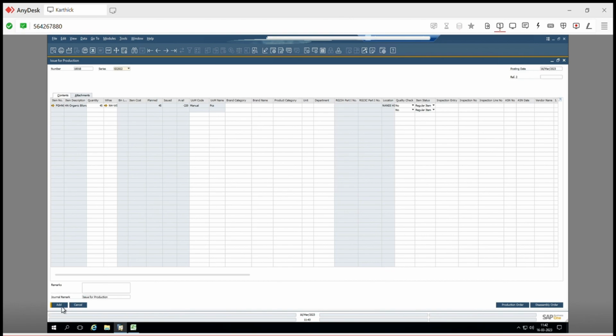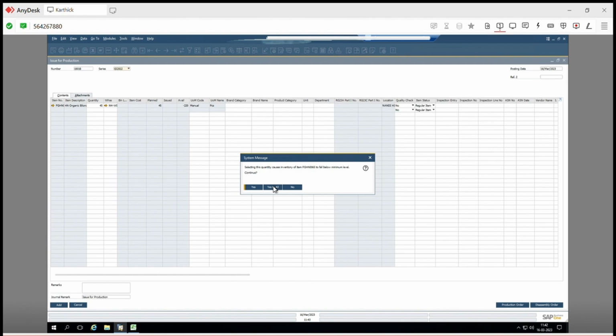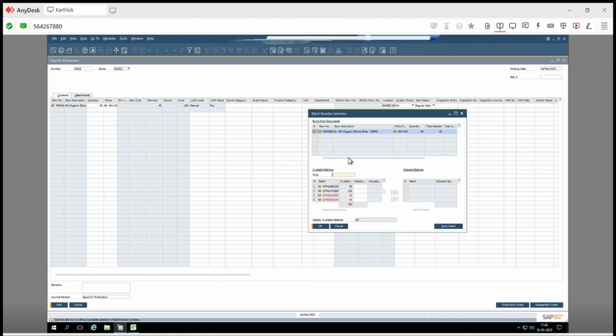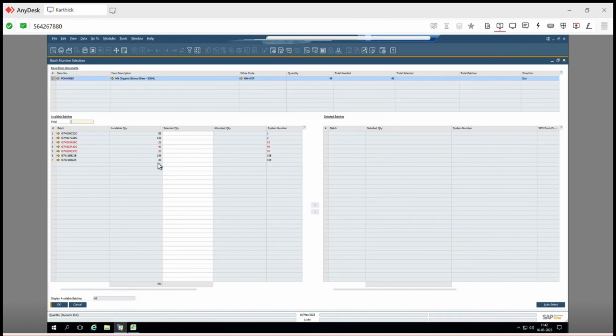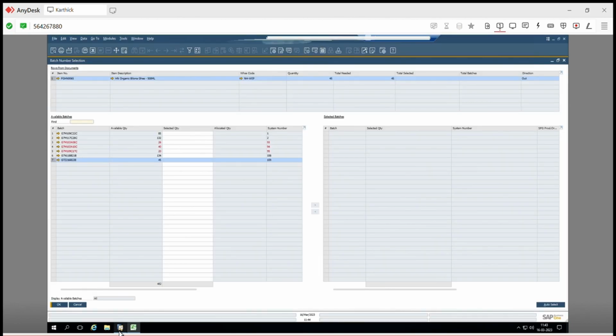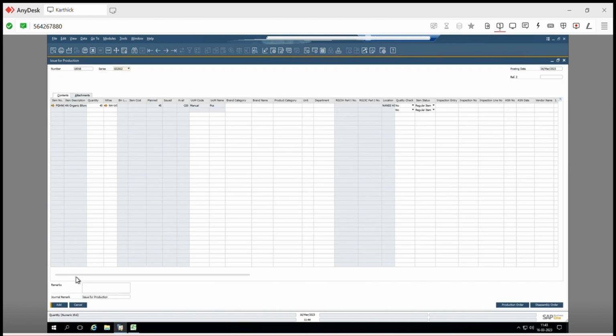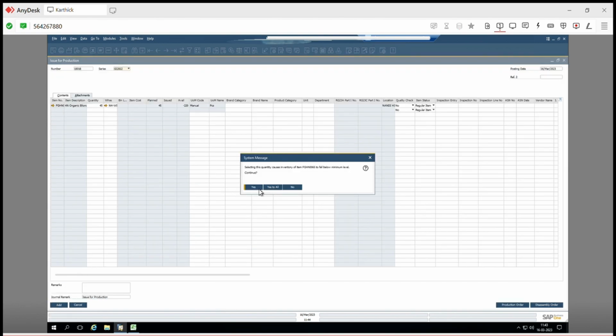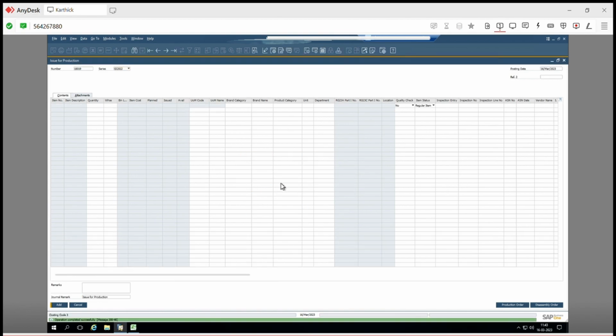Here you need to choose which is the batch for this 45 quantity. If you go below to inventory, there you have the stock of all the batches. Check which batch you are doing, for the 45 quantity. Okay, this one. I think this should be the same. Just type your selected quantity and update. This is like you're issuing outside the system. This FG will be consumed.